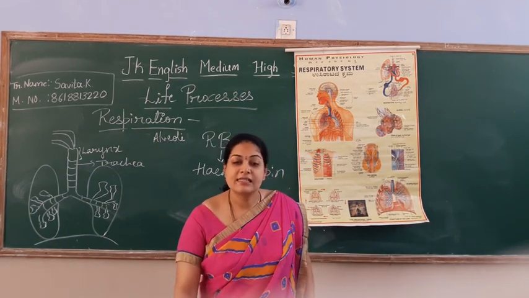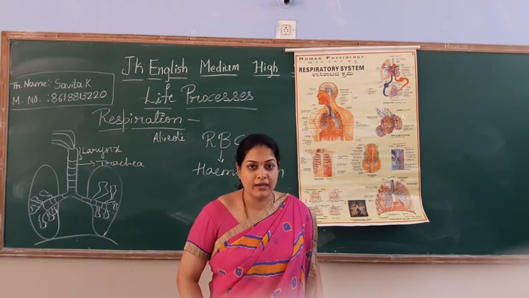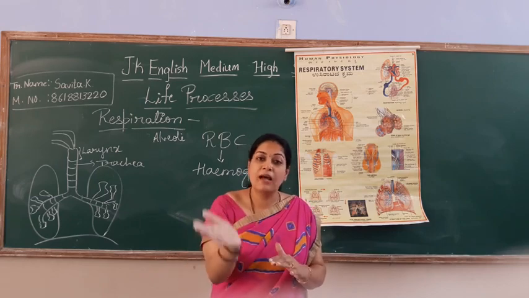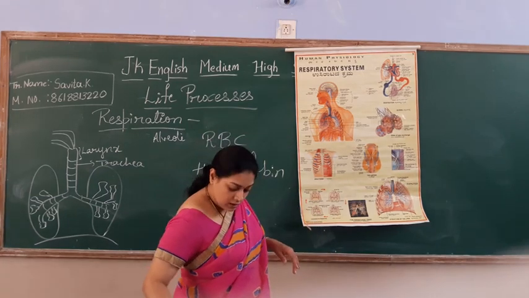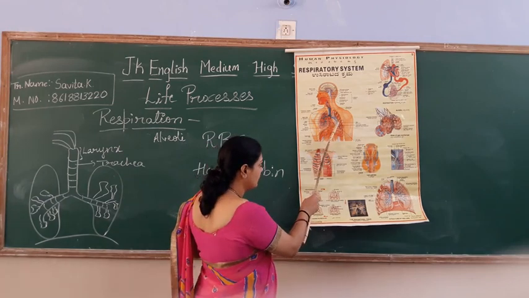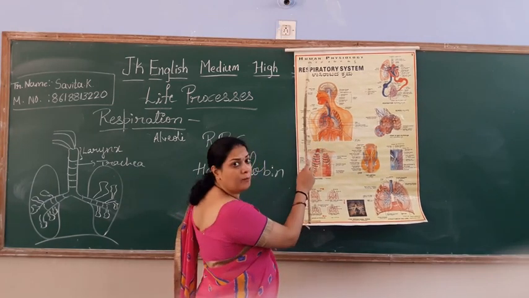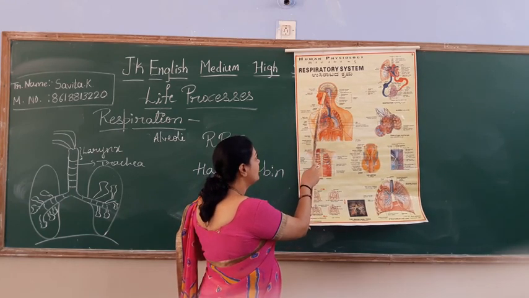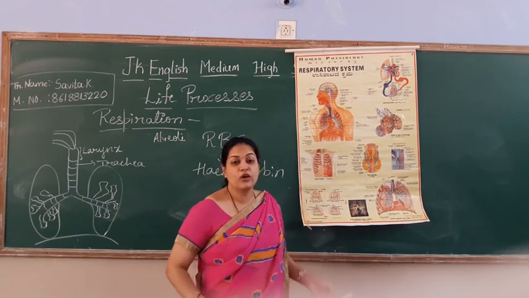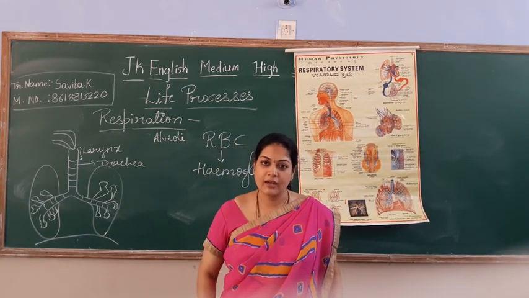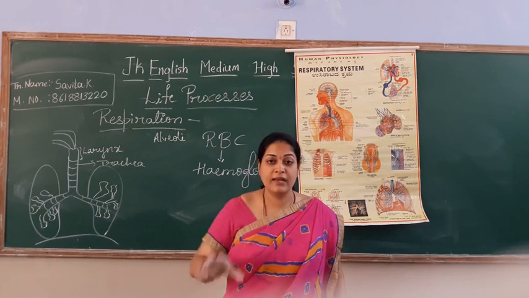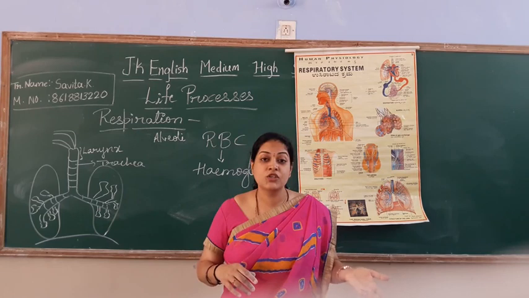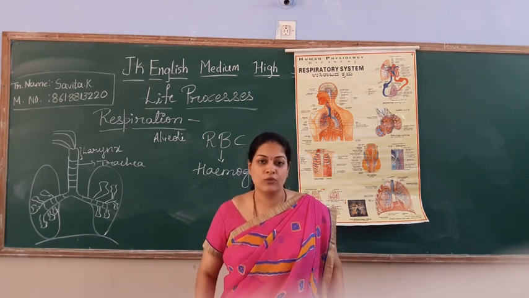Now what happens? The cell already has carbon dioxide, so the cells will give back carbon dioxide to the blood. The blood will carry it to the lungs. From the lungs, again the same pathway: trachea, larynx, nasal cavity, nostrils. Carbon dioxide is out from the body. So this is called breathing. Let me clarify: breathing is different, respiration is different. Breathing is the exchange of gases. Respiration is getting energy from food.